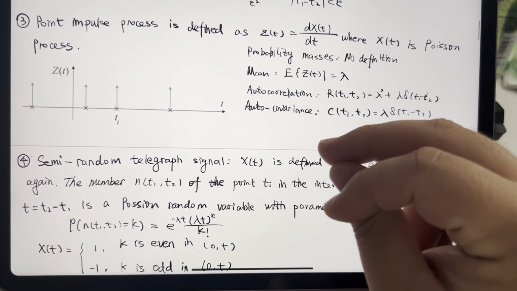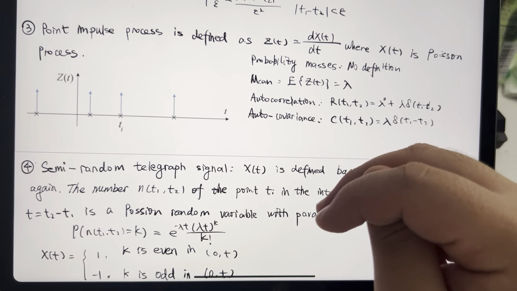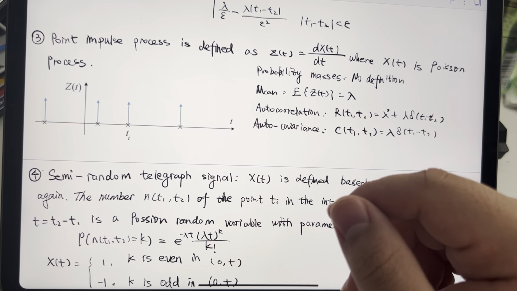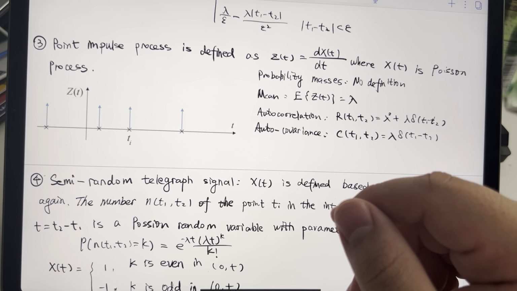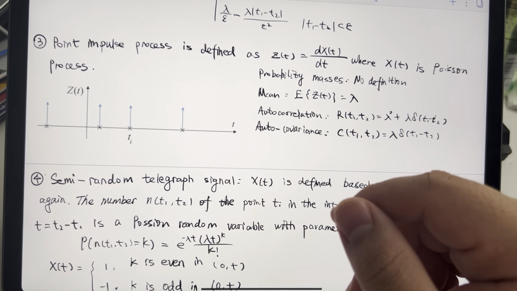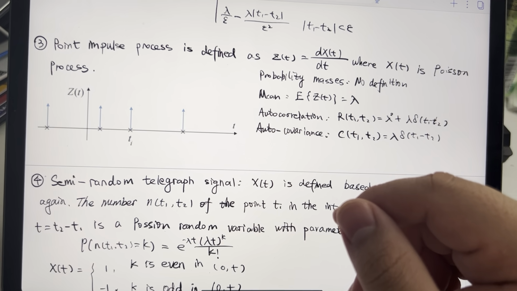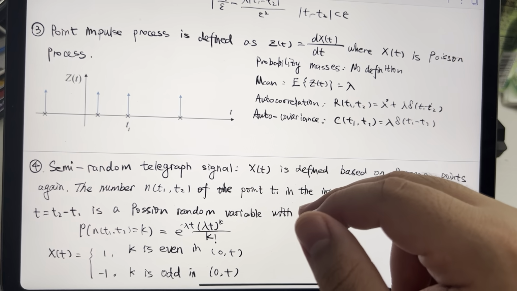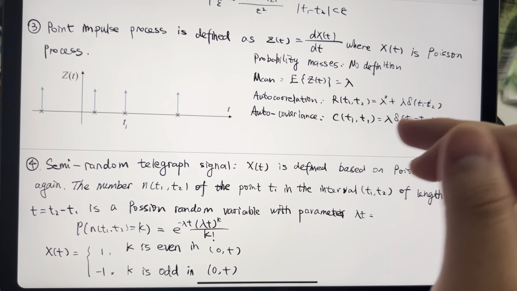For the third part, the Poisson impulse process is defined as z(t) equals the derivative of x(t), where x(t) is the Poisson process. Then the mean of this one is lambda, and the autocorrelation is like this, and the autocovariance like that.